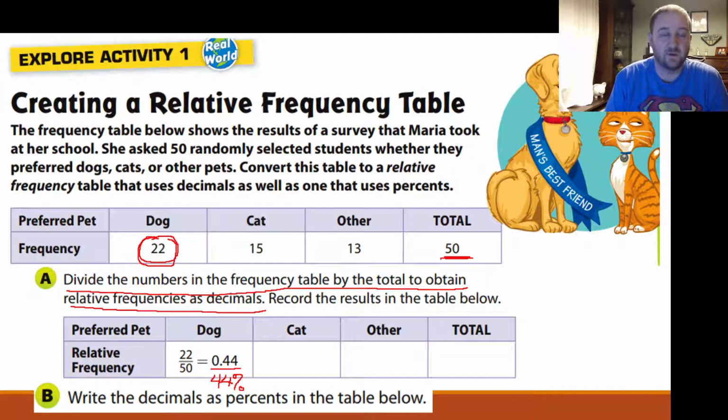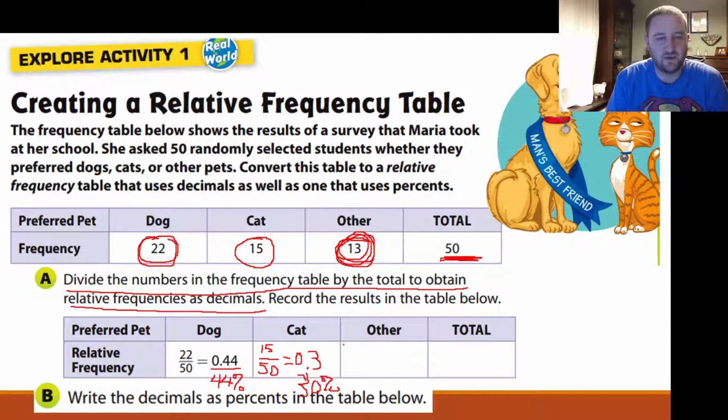Now for cat, what do you think we would do? Well, we take the number of cat preferers and divide that by the total. So we're going to do 15 divided by 50, which is equal to 0.3, or 30%. And then for other, we take the number of people that said other and divide it by the total number of people. So 13 divided by 50 equals 0.26, or 26%.